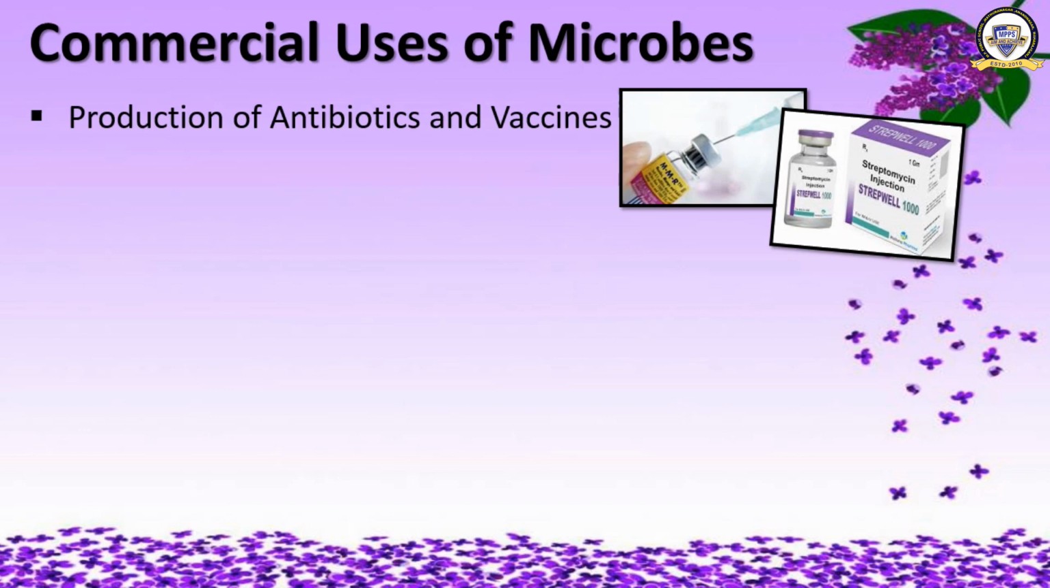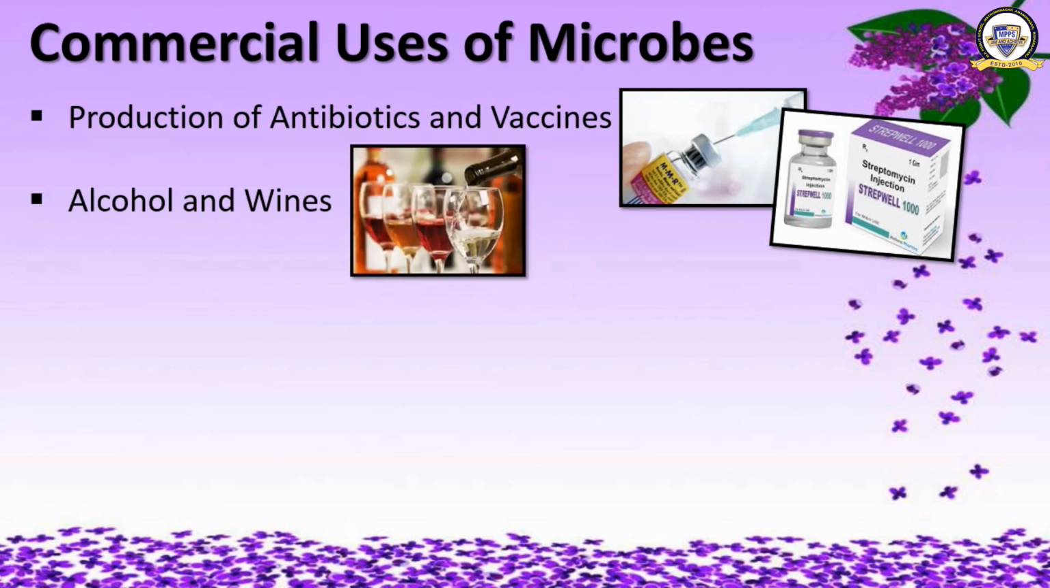See the first use, it is used in the production of antibiotics and vaccines. Antibiotics and vaccines are made from various fungi and bacteria. Second use, it is used to produce alcohol and wines.